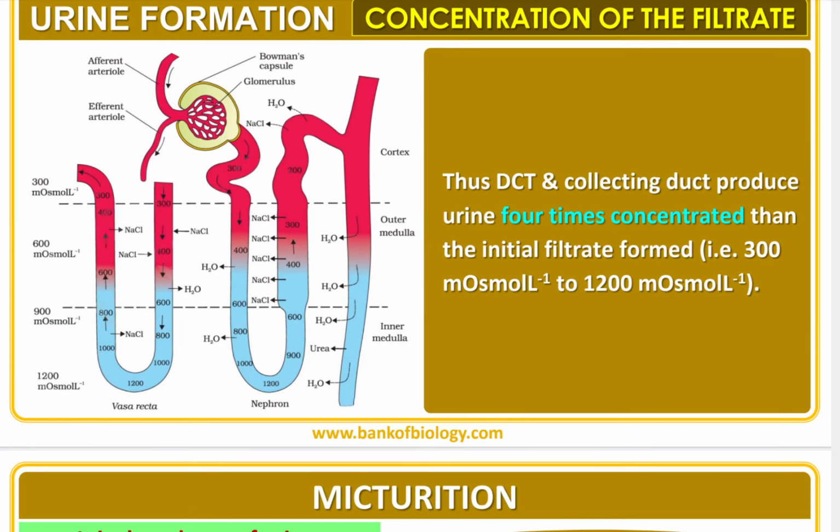Now, finally, the DCT and collecting duct produce urine 4 times more concentrated than the initial filtrate formed, that is, 300 to 1200. You can see initially it is 300 but later 600, 900 and then finally 1200.